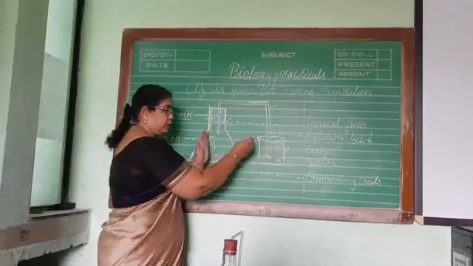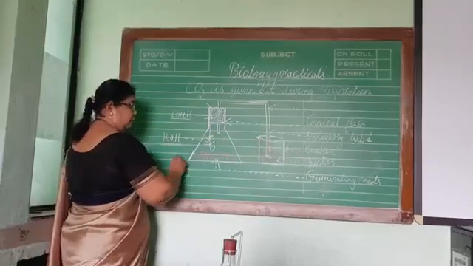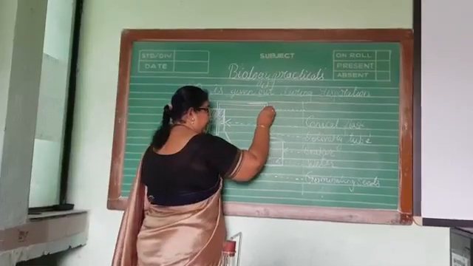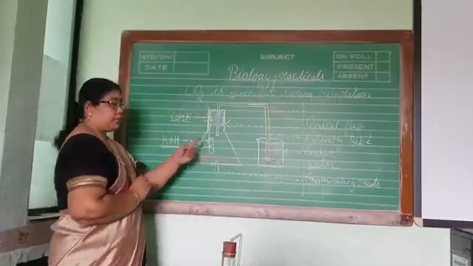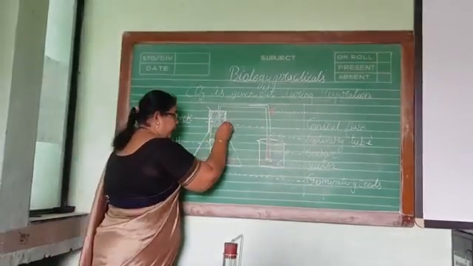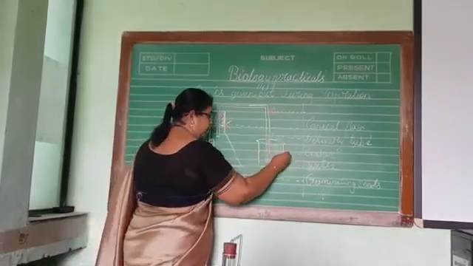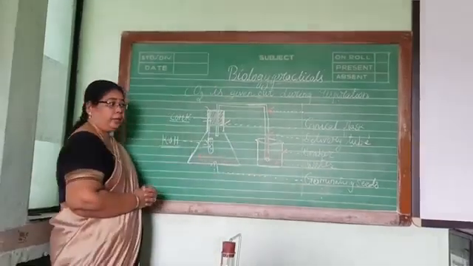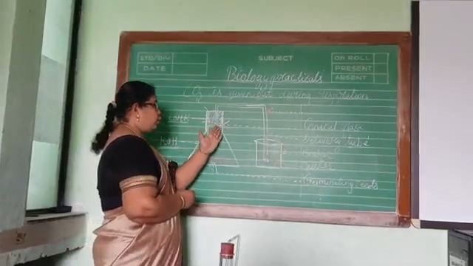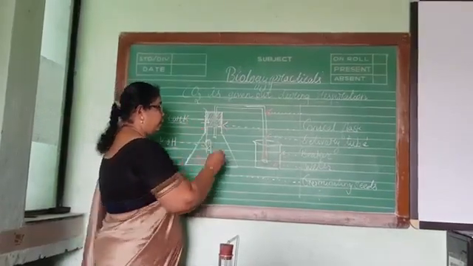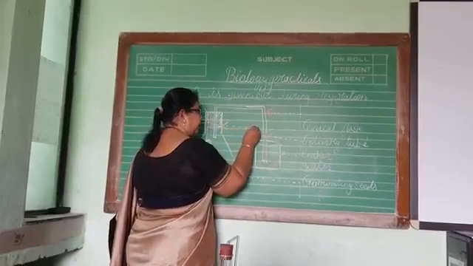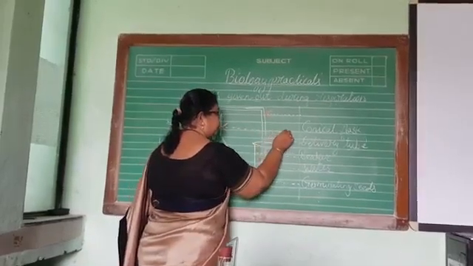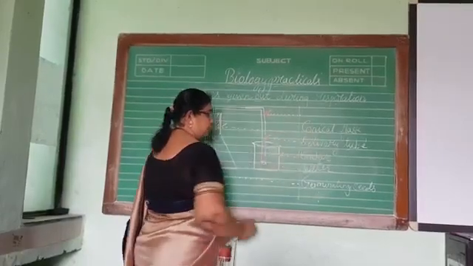So make the figure at the center of the journal, and on both sides you can draw lines like this, and you have to give the dot and arrow marks. These arrow marks should be pointing to the apparatus or the materials. Very, very important. Don't do it the other way. The arrow mark should come like this. And if you want to mark this conical flask, give the arrow marks this way and give some dotted lines, and it should not cut the apparatus. Leave that place and continue, and write conical flask.